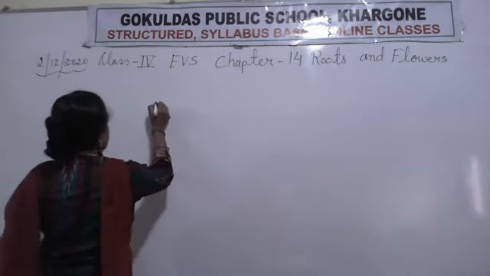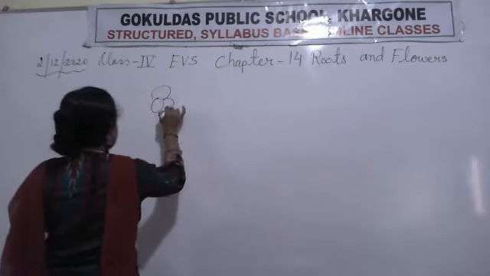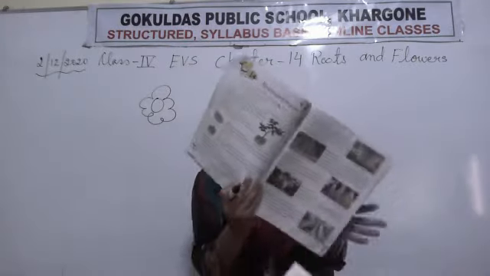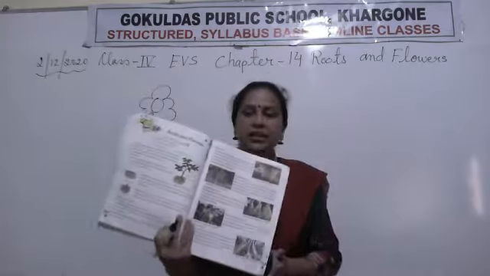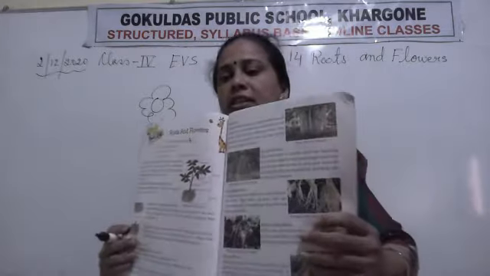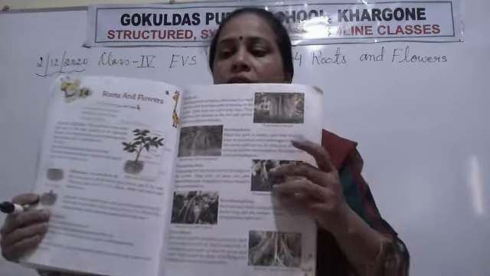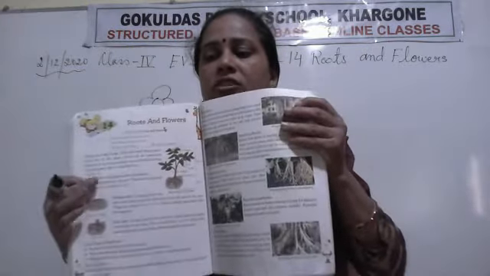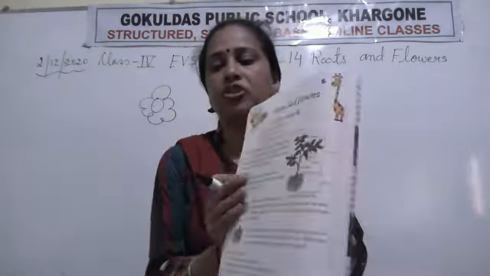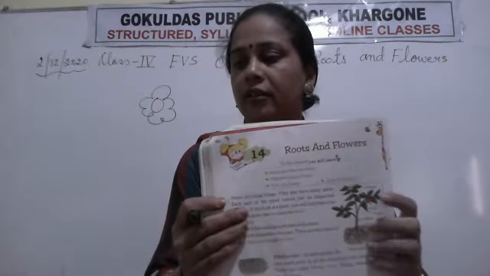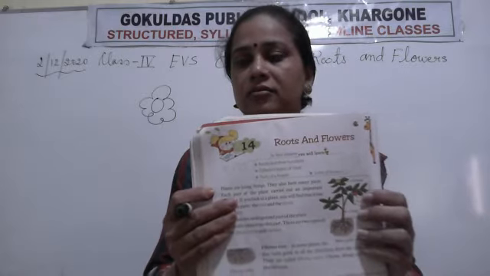I will draw a picture for you. That is given in your textbook also. See, that is given in your textbook, chapter number 14. Okay students, now see this page. One picture of a plant. Picture of a plant is given here. See this.